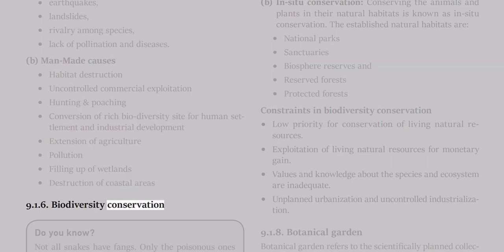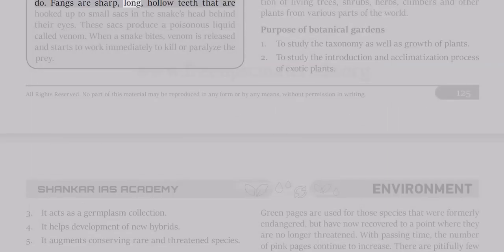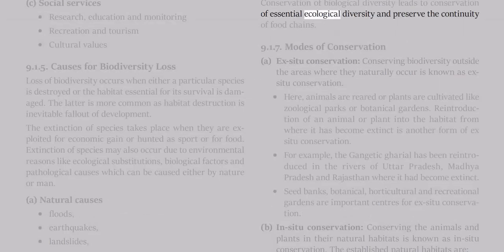9.1.6 Biodiversity conservation. Do you know? Not all snakes have fangs. Only the poisonous ones do. Fangs are sharp, long, hollow teeth that are hooked up to small sacs in the snake's head behind their eyes. These sacs produce a poisonous liquid called venom. When a snake bites, venom is released and starts to work immediately to kill or paralyze the prey. Conservation of biological diversity leads to conservation of essential ecological diversity and preserves the continuity of food chains.